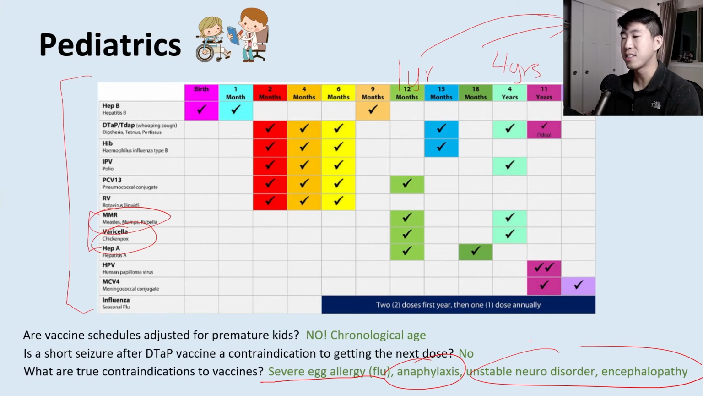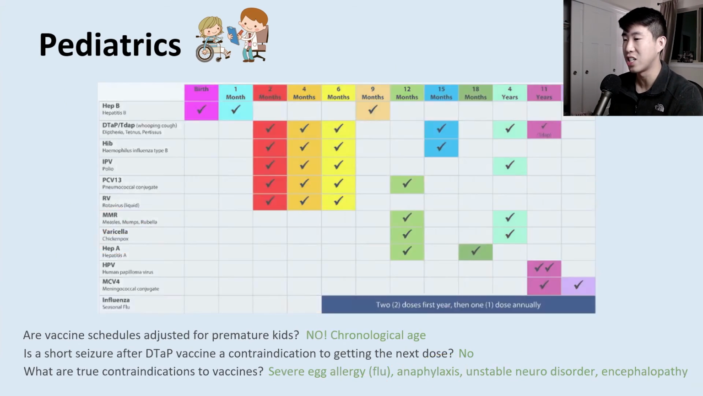So if somebody has a fever or a seizure or some kind of localized response to a vaccine, it's not a contraindication for them receiving that vaccine in the future, even though it's like a seizure, which seems very concerning. It's actually not a contraindication.